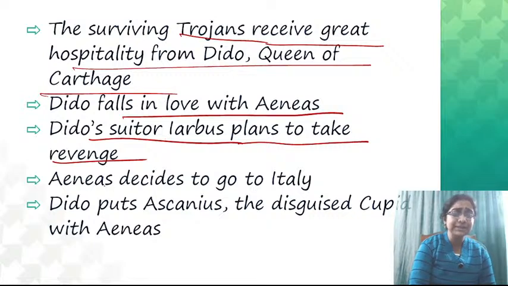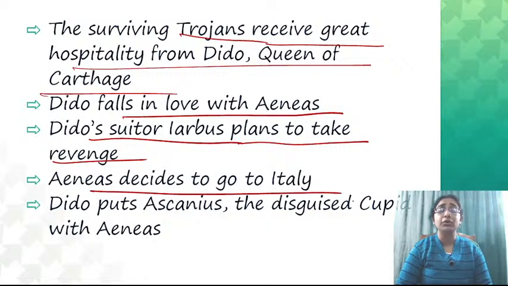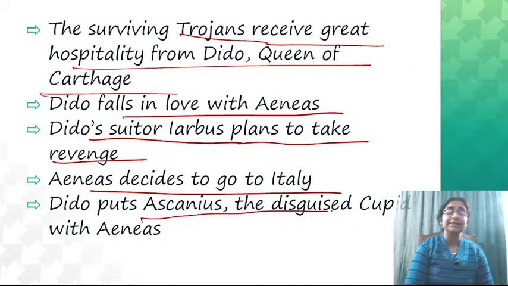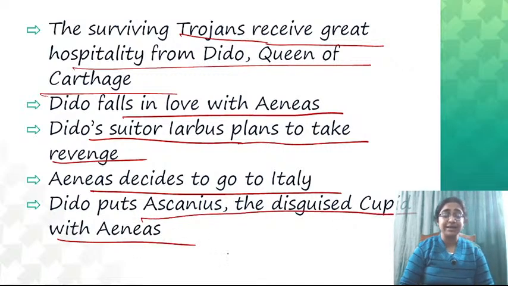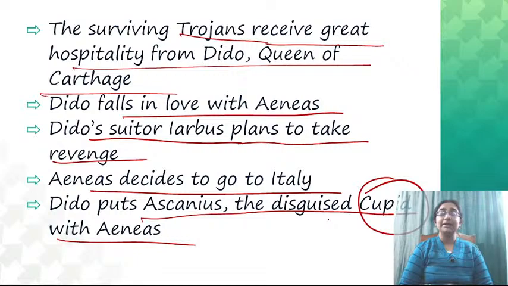Now Aeneas suddenly decides to go to Italy because he has unfinished work, a voyage he has to complete, so he says I will go to Italy. Dido feels very sad, but Dido sends Cupid, disguised as Ascanius, with Aeneas so that their relationship may continue.